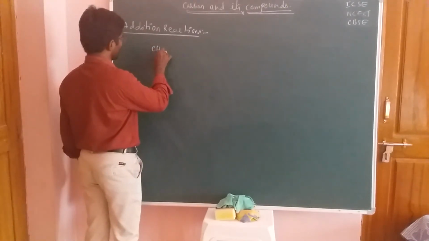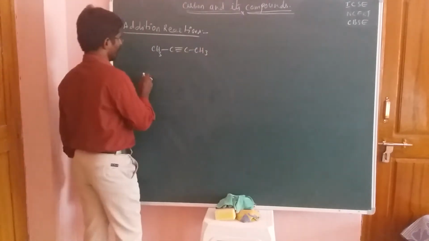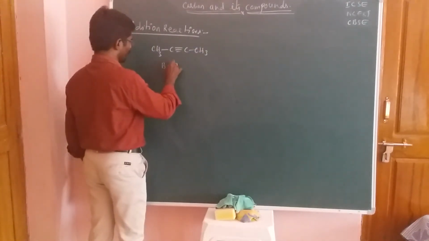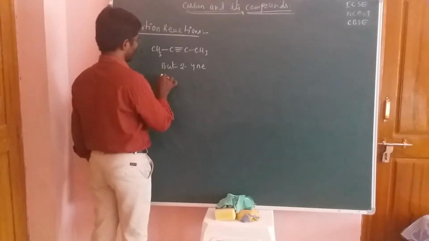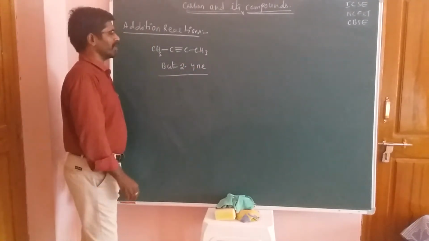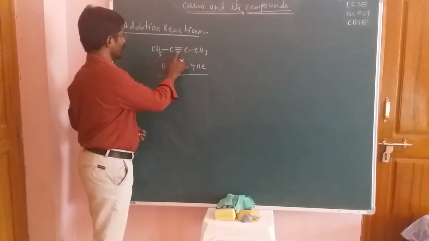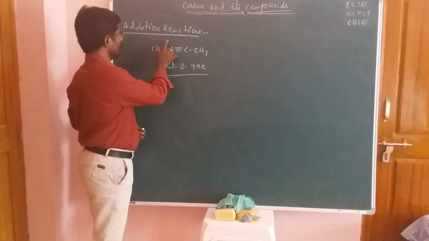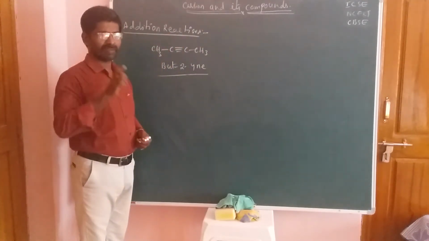Here CH3, C triple bond C, and CH3. This one is but-2-yne. Okay, students. Why can we call it like this? Here 1, 2, 3, 4. It is a four-carbon open chain.